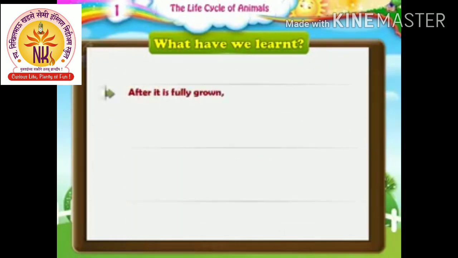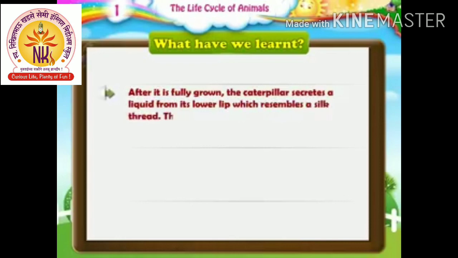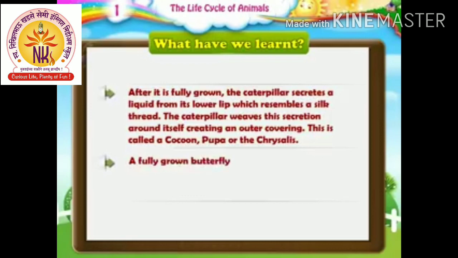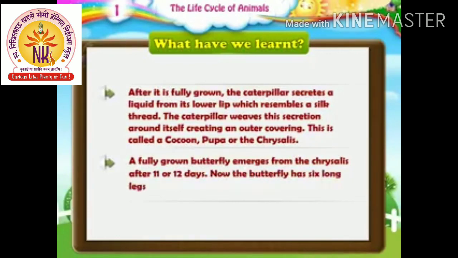After it is fully grown, the caterpillar secretes a liquid from its lower lip which resembles a silk thread. The caterpillar weaves this secretion around itself, creating an outer covering. This is called a cocoon, pupa, or the chrysalis. A fully grown butterfly emerges from the chrysalis after 11 or 12 days. Now the butterfly has 6 long legs and beautiful colorful wings.